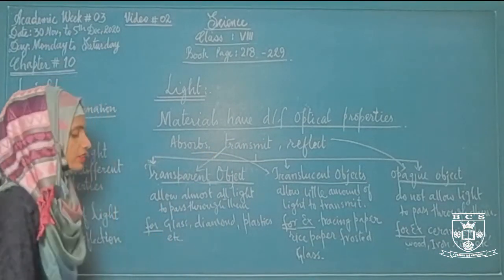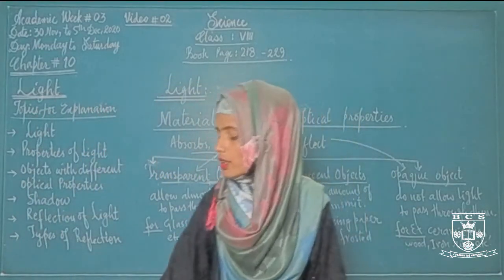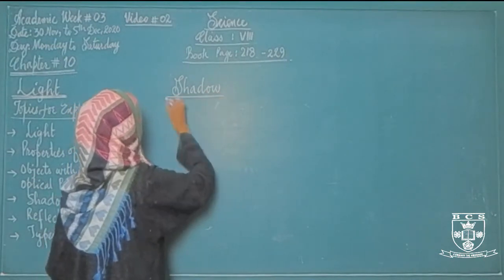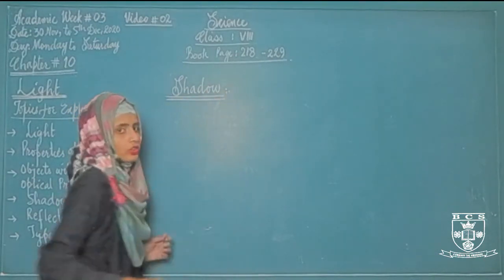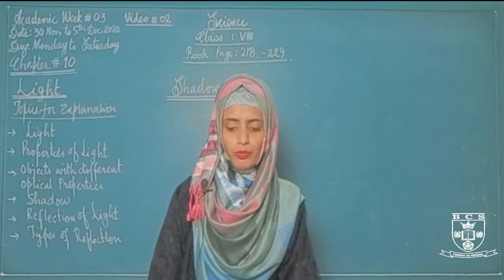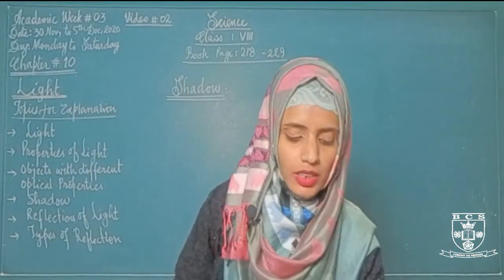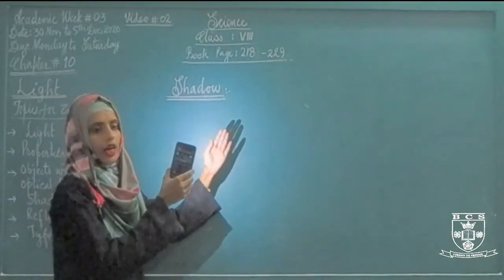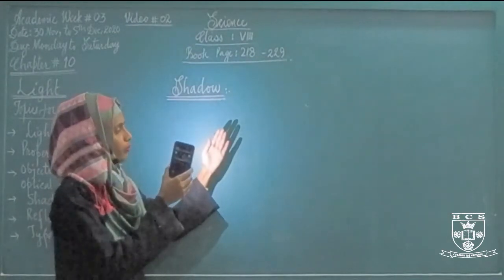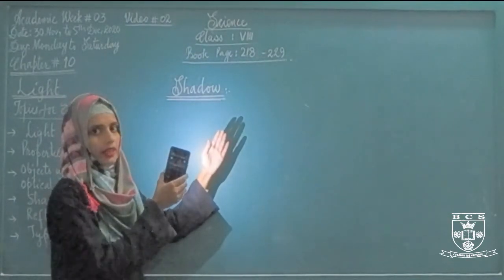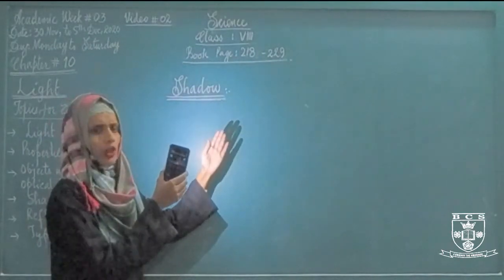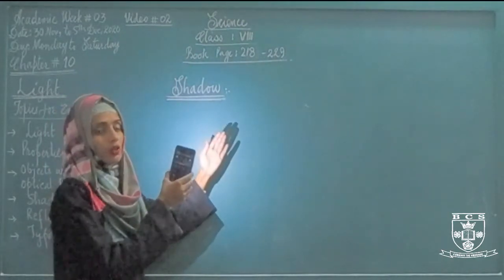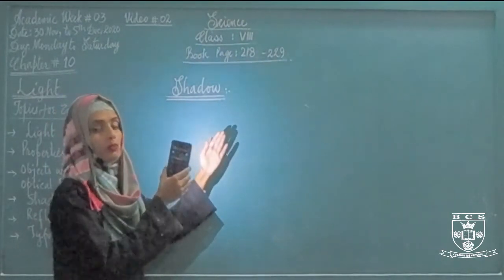Now I'm going to discuss the third topic of today's lecture, that is shadow. Students, what is a shadow? A shadow is basically a darker region. Look at this on the board. What have you observed? You are observing a dark shadow of my hand that is present on the board. How has this dark shadow been made? When the light strikes my hand, this light is blocked by my hand.